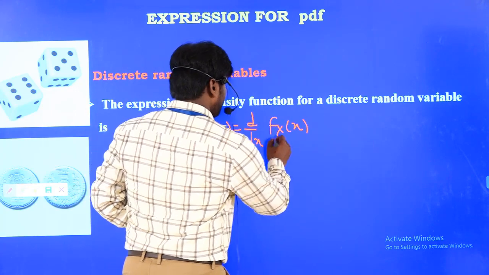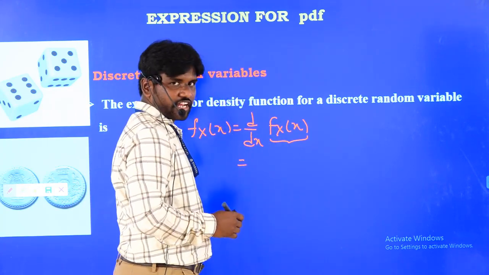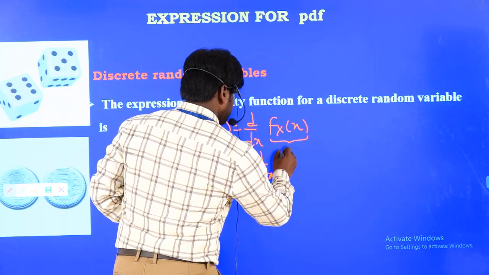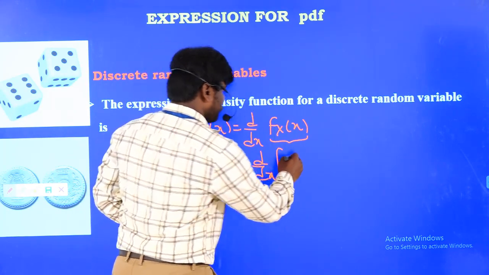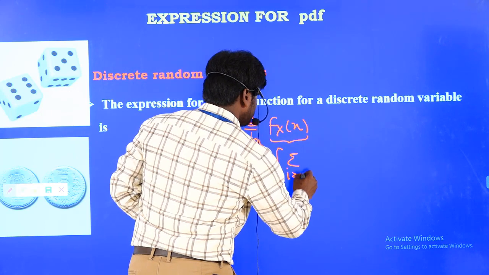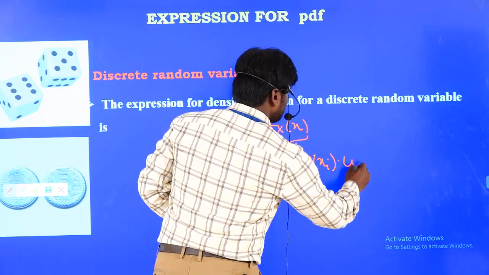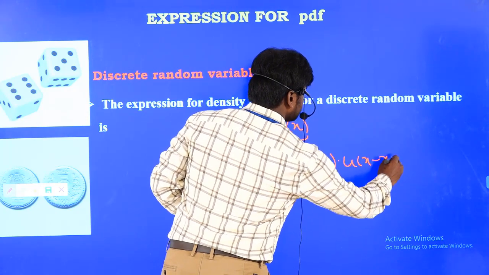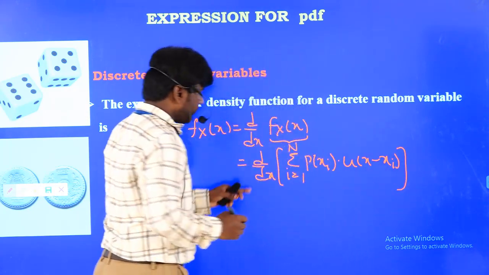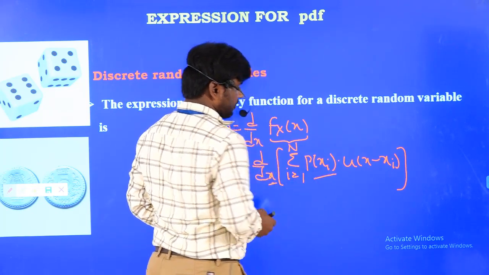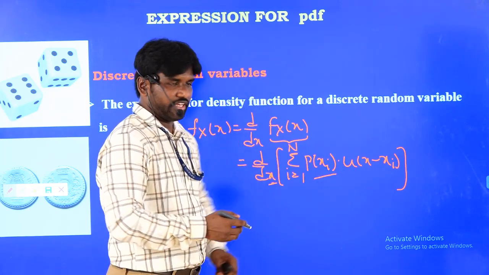So we already found the expression for capital Fx of x. Now I am writing d by dx of Fx of x. We wrote sigma i equal to 1 to n, probability of xi multiplied with u of x minus xi. Whenever you take the derivative with respect to x, these probability values are constants, so the derivative goes directly inside.